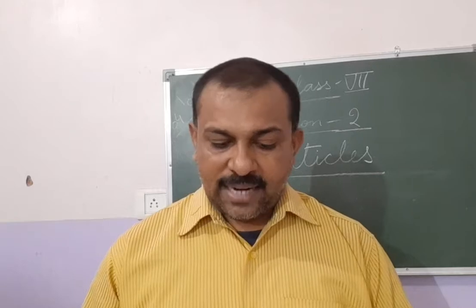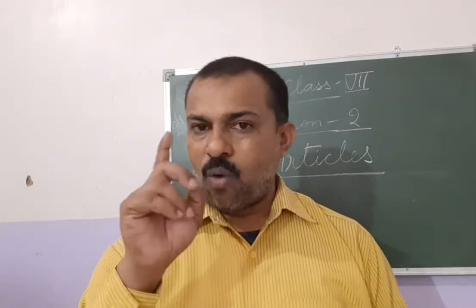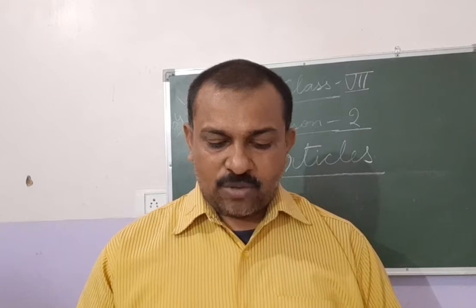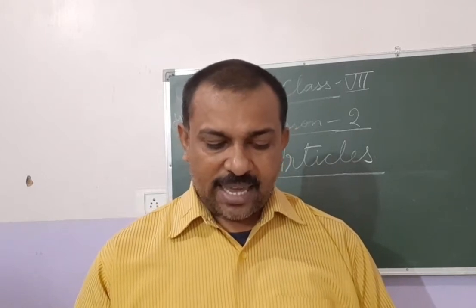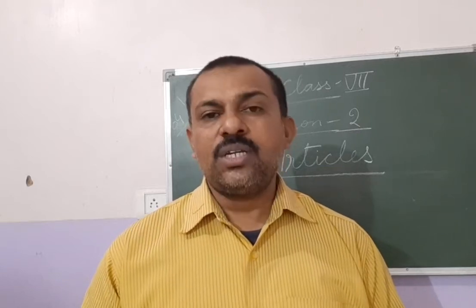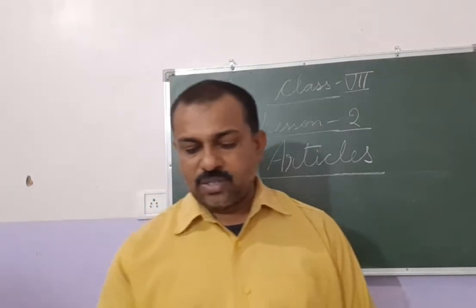Now an is used before nouns that begin with a vowel sound. Remember, not just the vowel letter, but the vowel sound. Some words are pronounced with a consonant sound despite beginning with vowels, such as U, O, E, as in university, one, and European. In such cases, we use the article a.